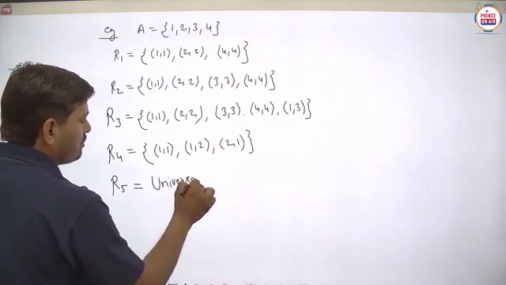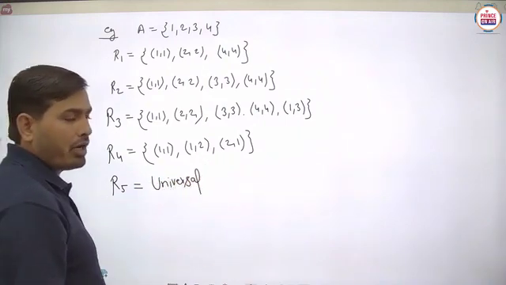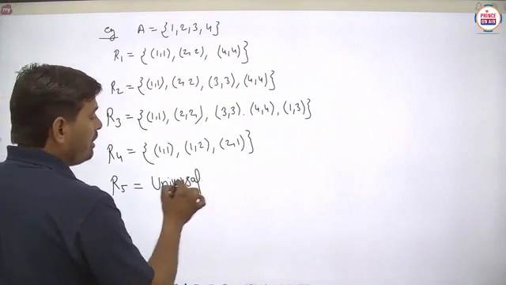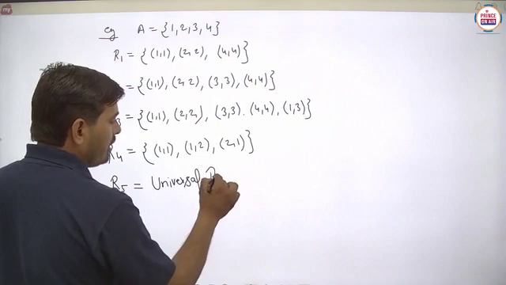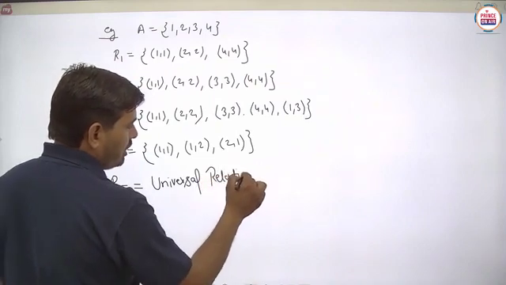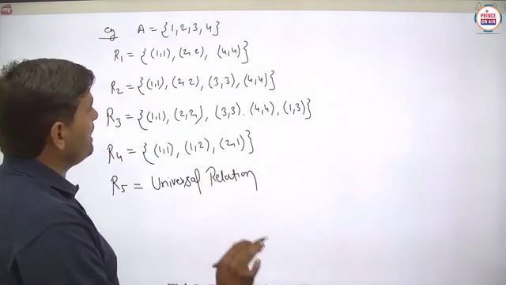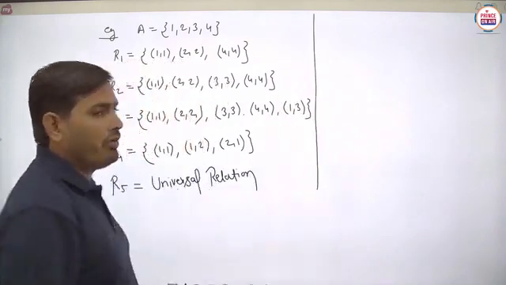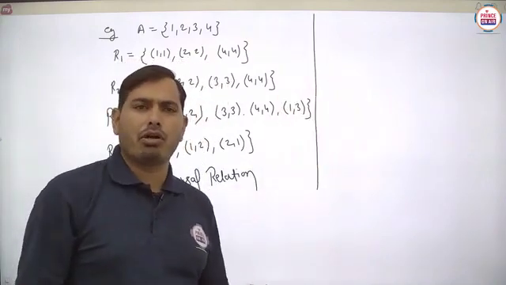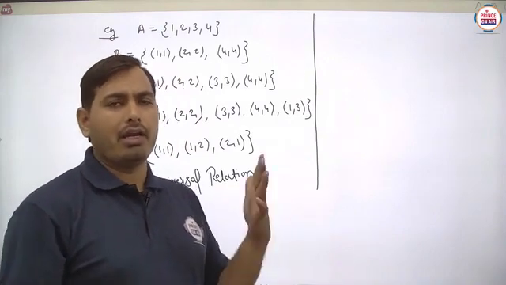So I think students, I will not write each and every ordered pair here. Just we are writing R. Suppose R5 is known as the universal relation. Is it to be clear? Then we have to check each and every part. And what we have to check? Whether each and every given relation is said to be reflexive or not, and identity or not.